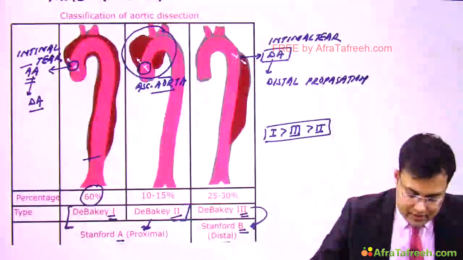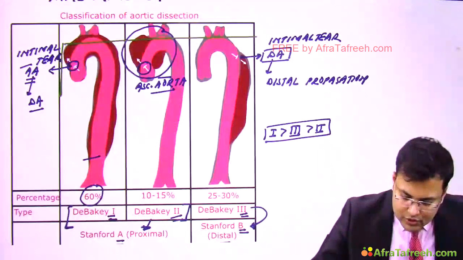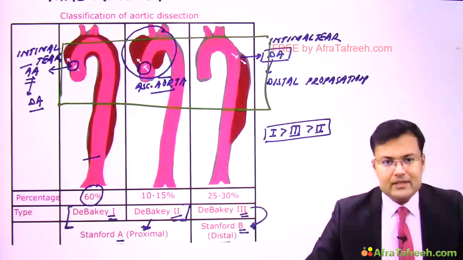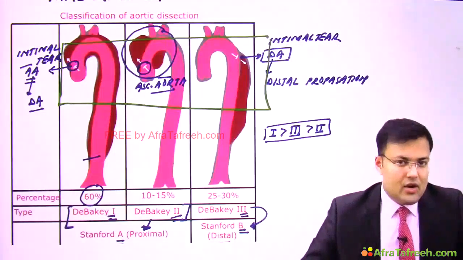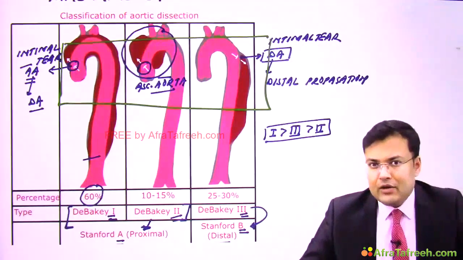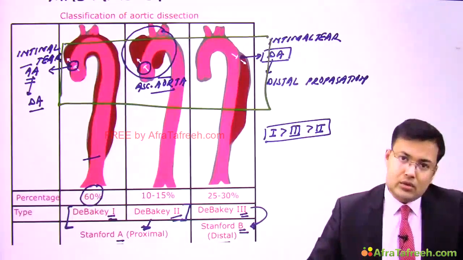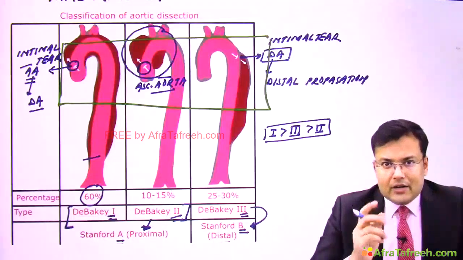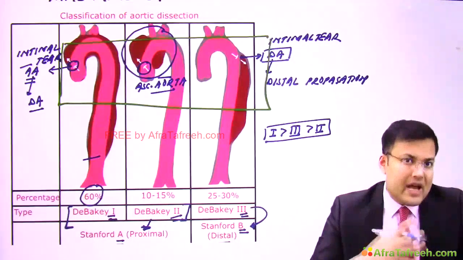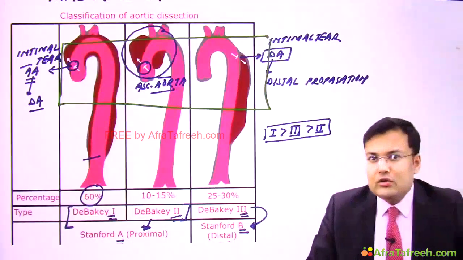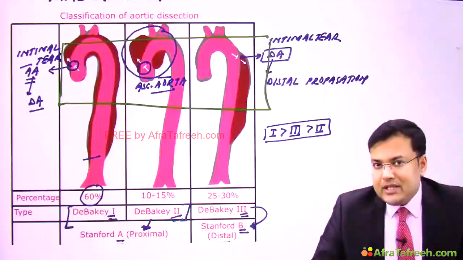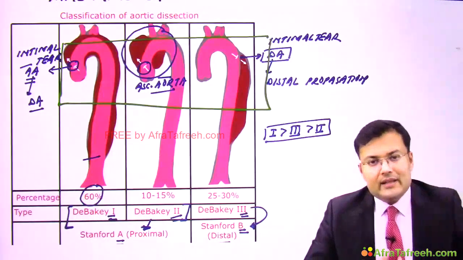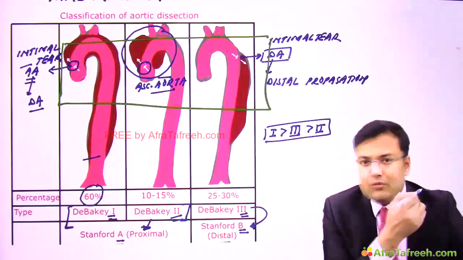Now see the location. In the majority of cases, the aortic dissection involves the part of the aorta located in the thorax, so the symptoms will also be seen in the thorax. These patients will have sudden onset of severe chest pain, and it radiates to the interscapular region.